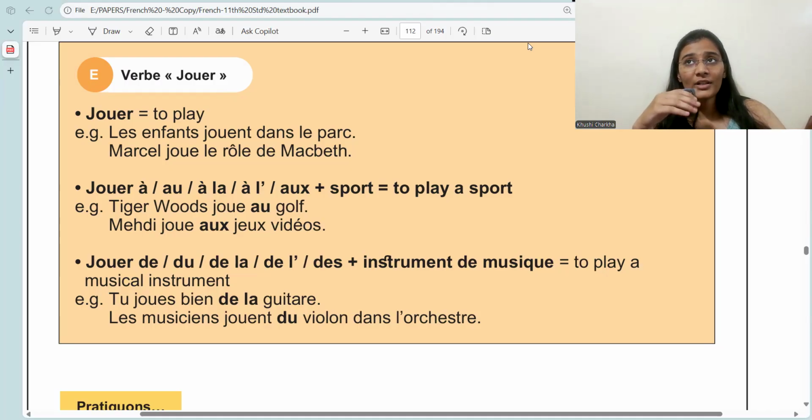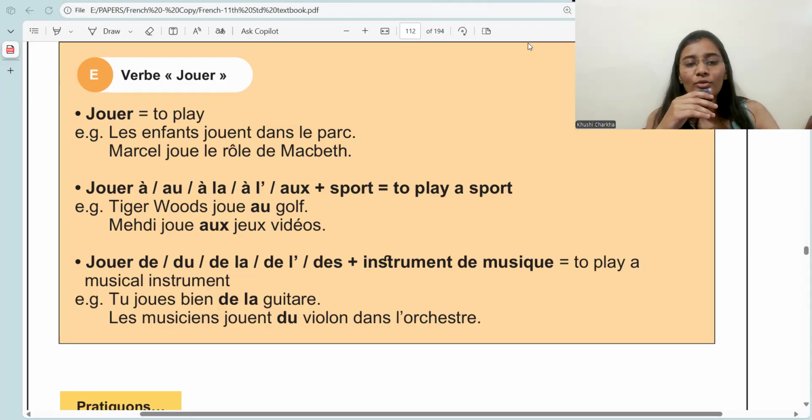When you are talking about some musical instrument, at that time you will say jouer plus du, de la, de l', des plus the instrument of music. To play a musical instrument. Du is for masculine singular, de la is for feminine singular, de l' is for singular but beginning with a vowel, and for plural we have des, and for negative it is de.